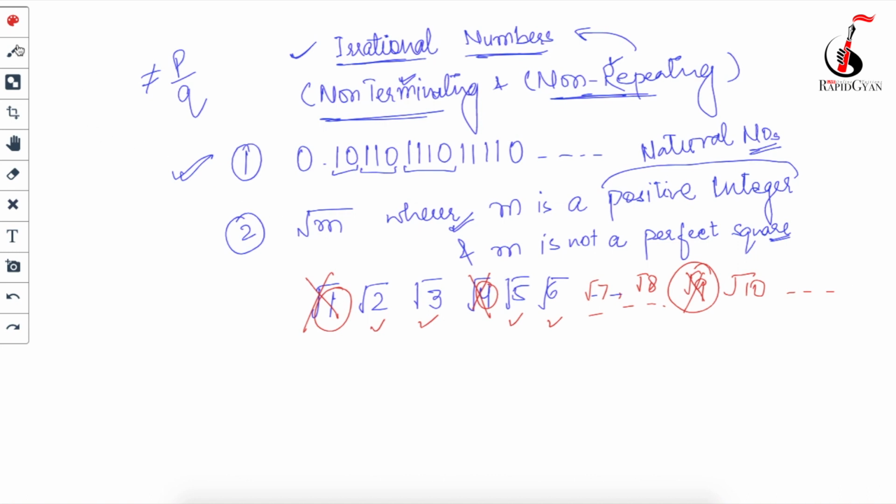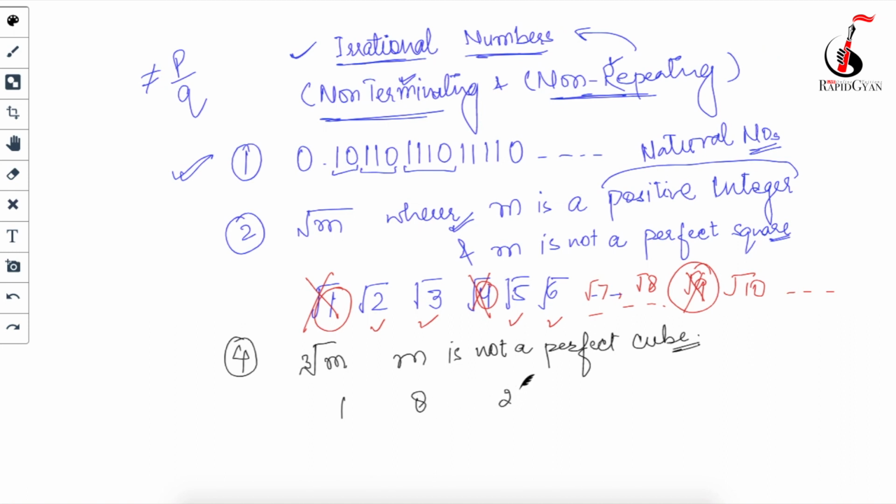The next example of an irrational number is cube root of m. In the case of cube root of m, the condition is that m should not be a perfect cube. Which numbers are perfect cubes? 1 is a perfect cube, 8 is a perfect cube, 27 is a perfect cube.